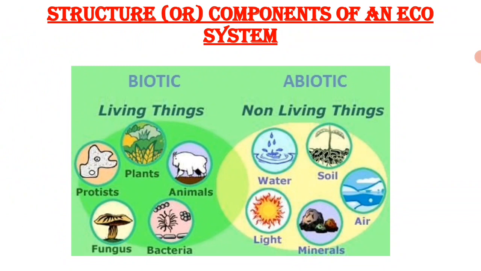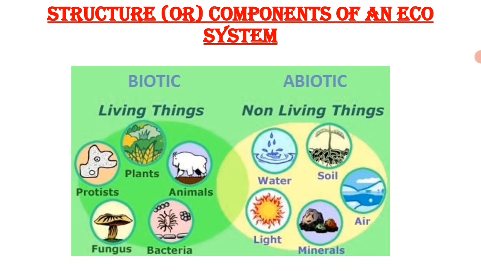So in all kinds of ecosystems, one structure is there. Okay, the term structure refers to various components which combine to produce an ecosystem. The structure of an ecosystem explains the relationship between biotic and abiotic community. Okay, so already we know that abiotic components means non-living components like climate, soil, water, air, energy, nutrients.